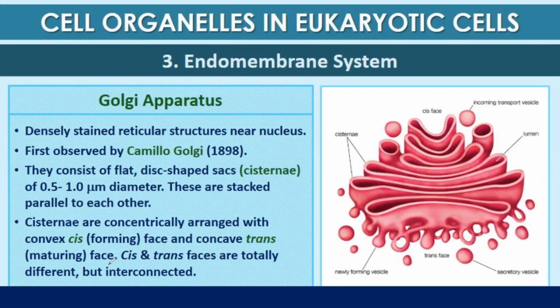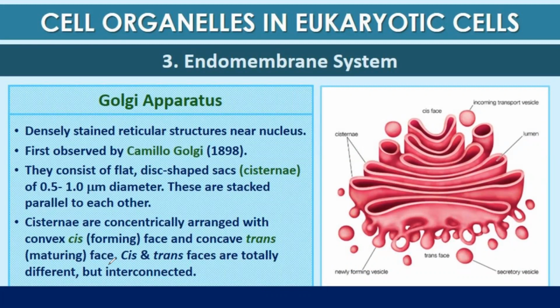Another type of endomembrane system is the Golgi apparatus. These are densely stained reticular structures near the nucleus. They were first observed by Camillo Golgi in 1898. It consists of flat disc-shaped sacs of 0.5 to 1 micrometer in diameter.